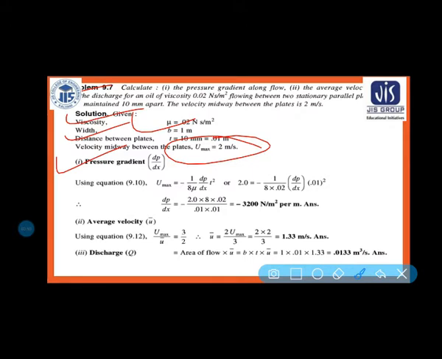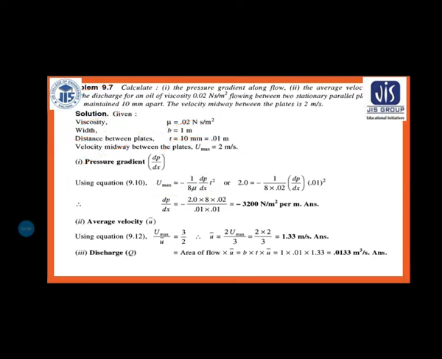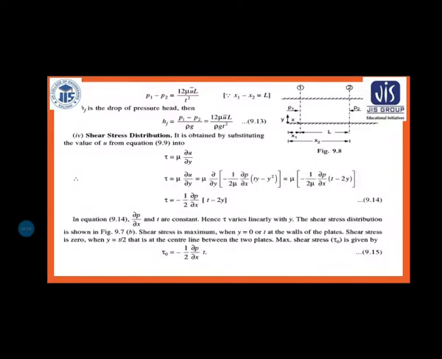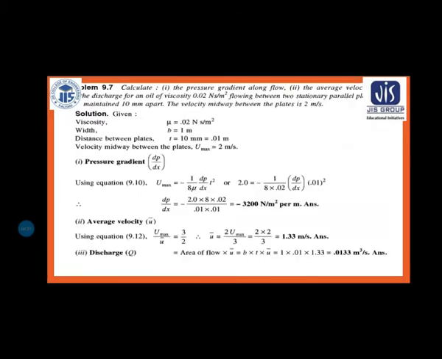Now you know there is a formula, which I discussed last class: U max is equal to minus 1 by 8 mu dp by dx into t square. Do you know this formula? This formula I already discussed last class. You can see here equation 9.10. So this is the formula: U max is equal to minus 1 by 8 mu del p by del x into t square. Keep it in your mind, it is needed when you are going to solve the numerical.